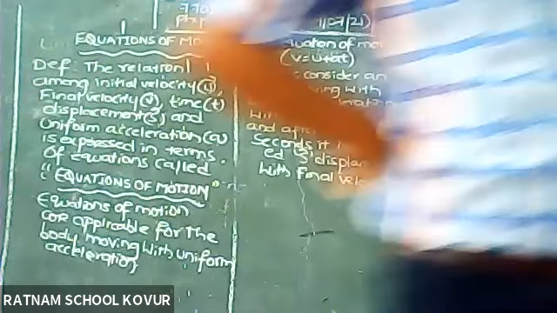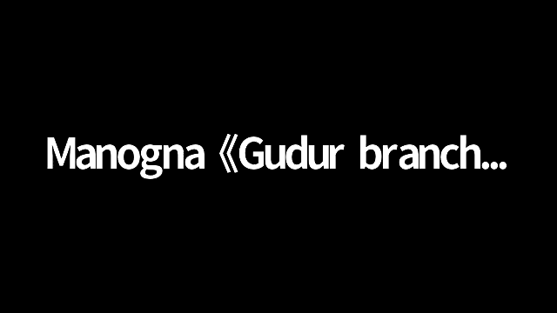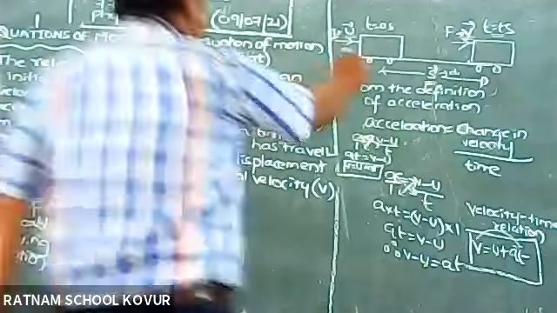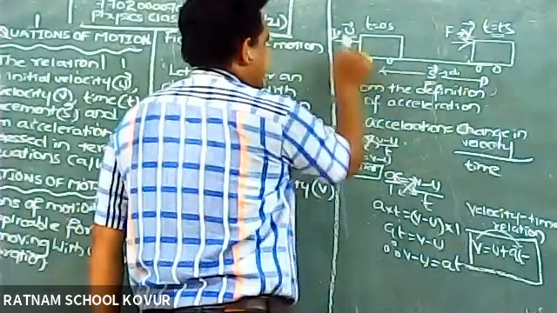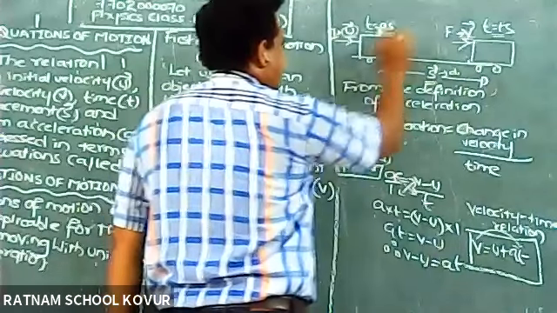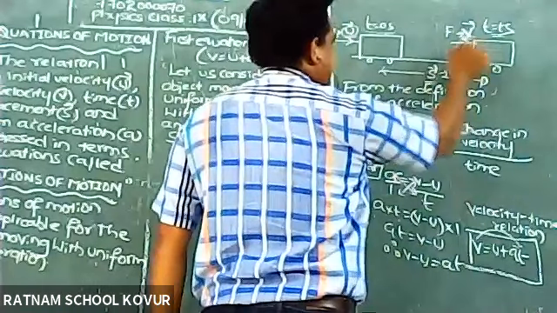You can ask any doubts. Sir, you have drawn one diagram. Initially, this is a vehicle which is starting with initial velocity u. Time is equal to 0 seconds. After time t seconds, it has traveled displacement s, with final velocity v.